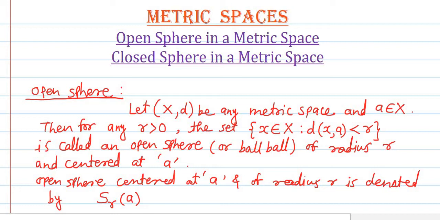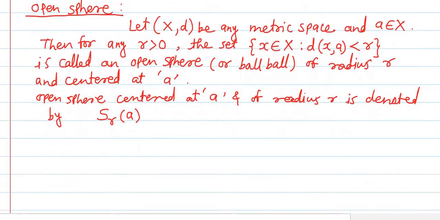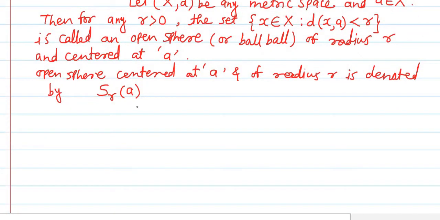Okay, notations are very important in mathematics. So to denote the open sphere we use a in the circular bracket and obviously capital S suffix r. So this is the notation to denote the open sphere.